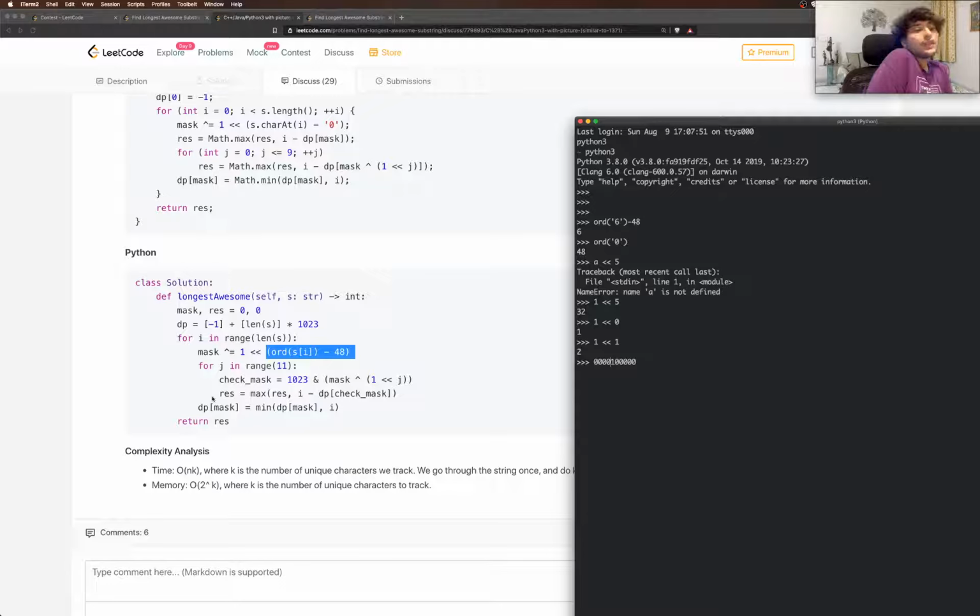All right, so for j in range 11. For each of the bit mask places 0 to 10, check mask equal to 1023 and mask XOR 1J. Okay, what is it doing?